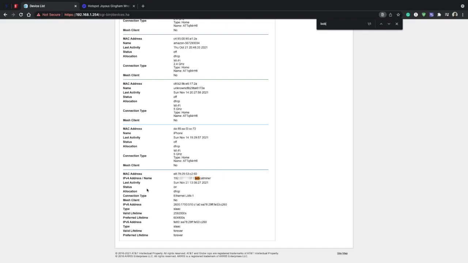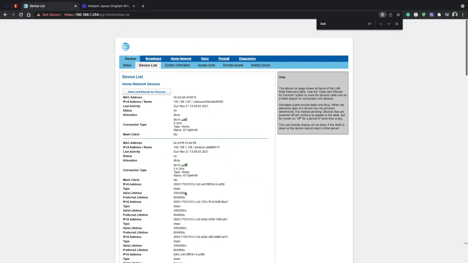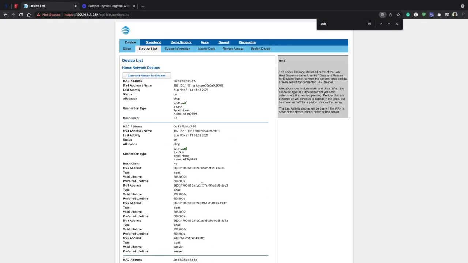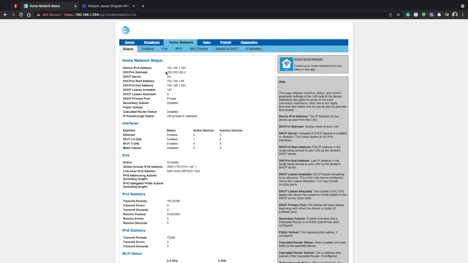That's it. So then it has status. Pretty much what that means is that it's an active status on the modem or router that I use that gives out Wi-Fi signals. So we know that it's on right now and it's connected to our Wi-Fi. Next we will go to home network, and then we'll go to status.